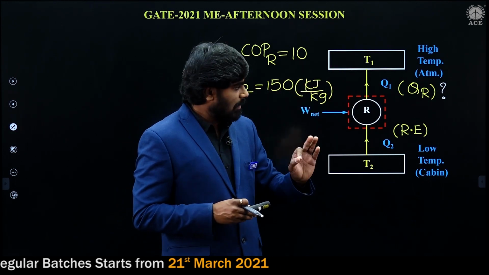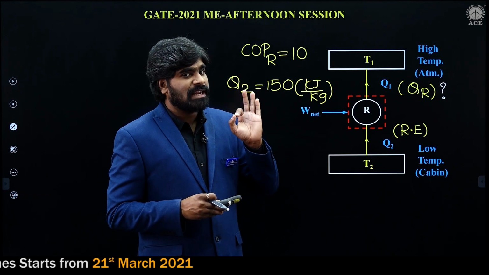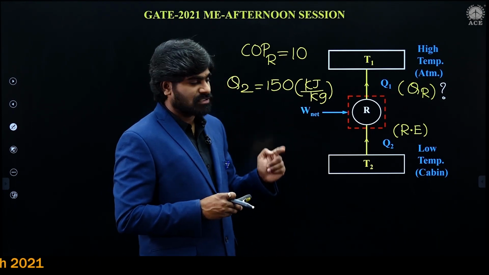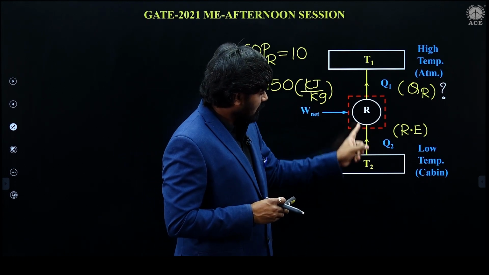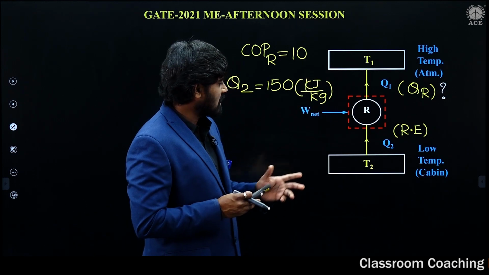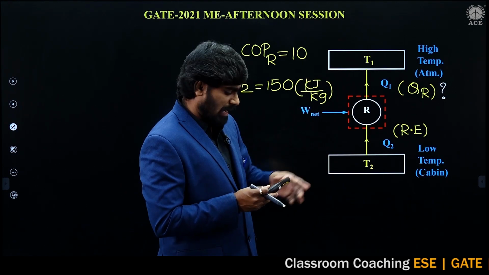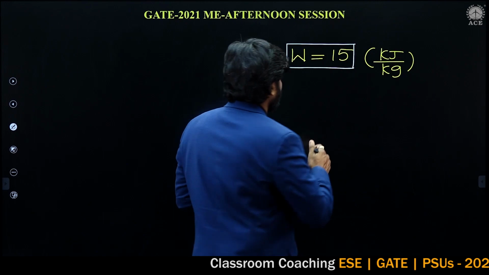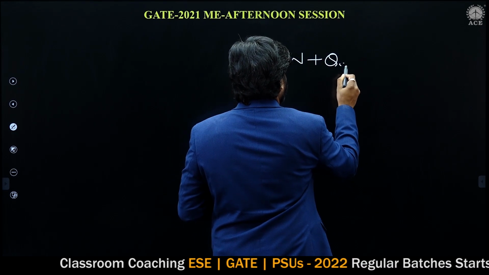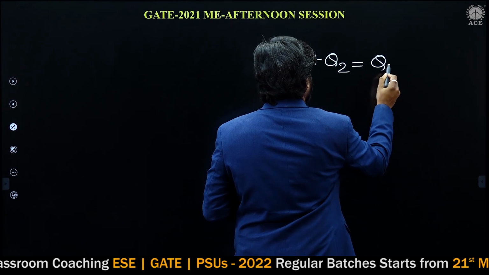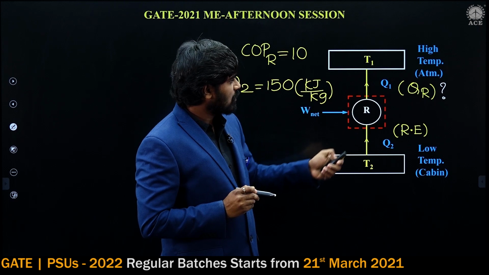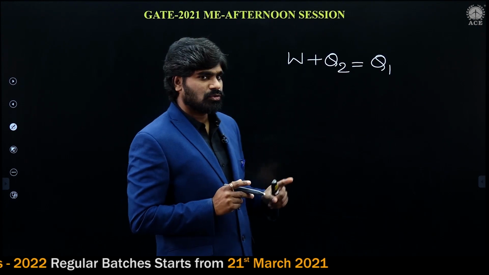I repeat. It is a simple energy balance equation which I had given in the second law of thermodynamics in the refrigeration topic. W is entering, Q2 is also entering. Both are entering, and Q1 is leaving. So, the simple energy equation is: W plus Q2, both entering, should be equal to Q1. That's what I have written. W plus Q2 should be equal to Q1.